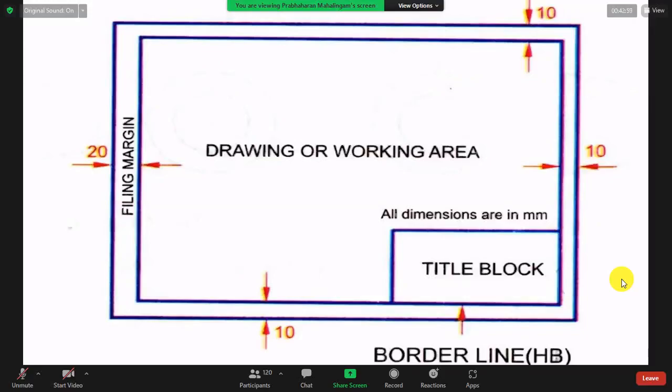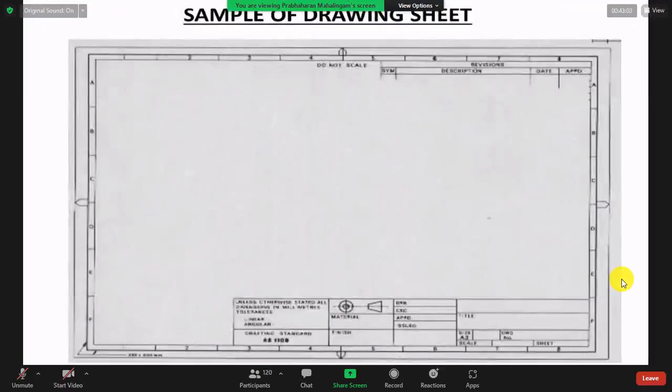Here also I will draw the borderline and the title box. Here also the title box will be very big. This you already know. Here you see this is also not completed. I will put up our drawing, take a photo and put it in the next class. So the title box should be continuous up to this.